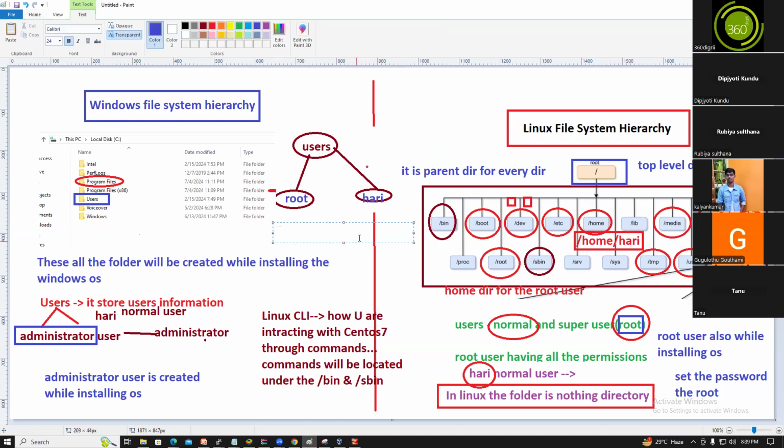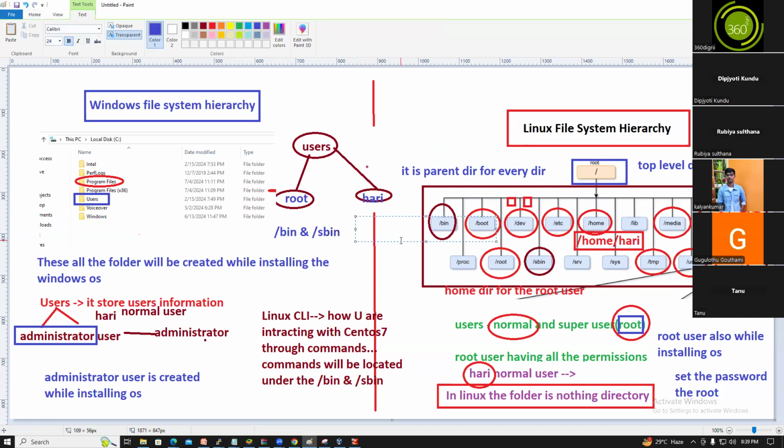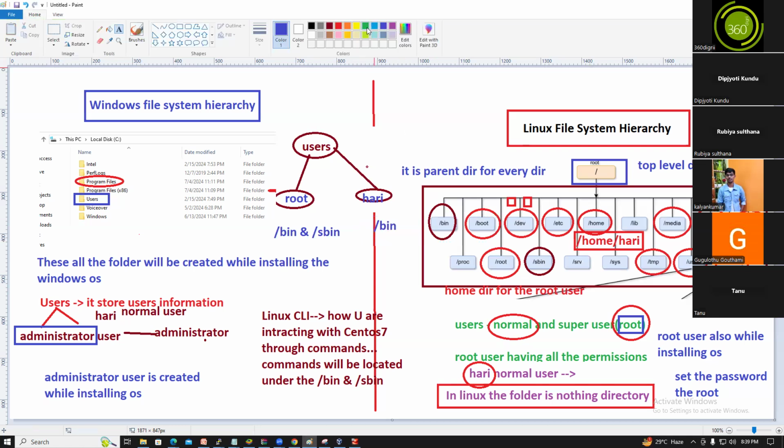The root user can execute both bin and sbin commands. But a normal user can execute only the bin commands. So sbin is nothing but a super binary.